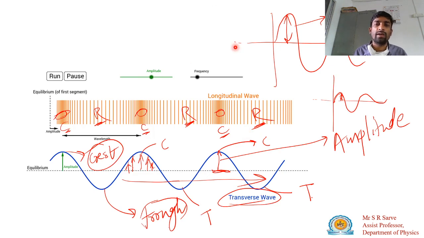And this is your illustration. Okay, we will stop here. In the next lecture we will discuss what the parameters of the wave are. Okay, thank you.